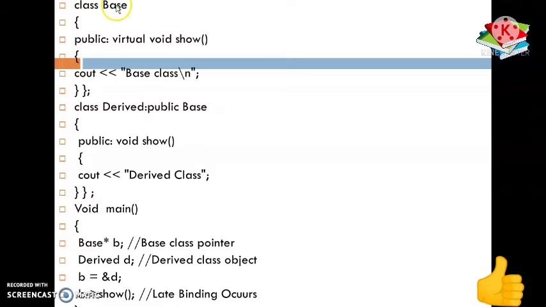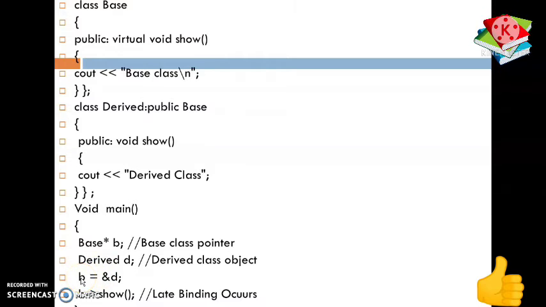In both classes, in the parent class and in the child class, we have the same member function, void show and void show. But this void show function is a virtual member function, and when we use the virtual keyword with the base class member function, that helps us to achieve late binding. So now come to void main. This is my parent class, base class. We are creating a pointer variable of the base class. Now this is the child class, derived class, and here we are creating an object of the derived class.